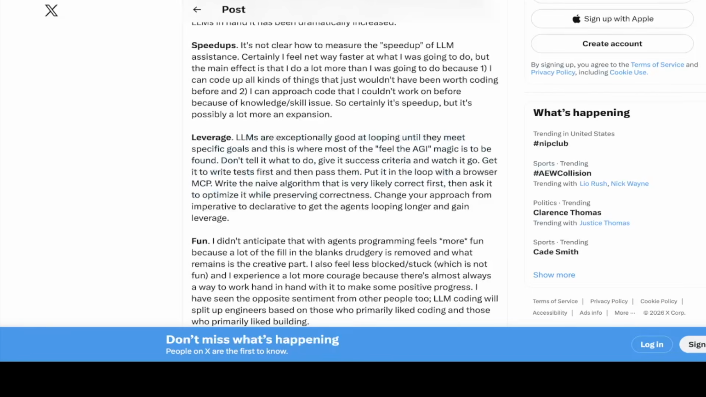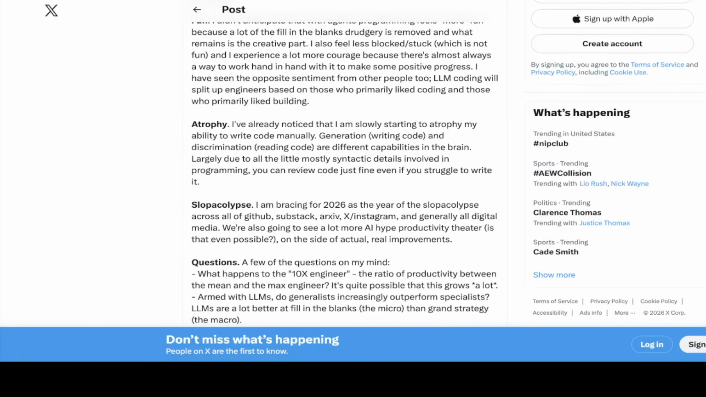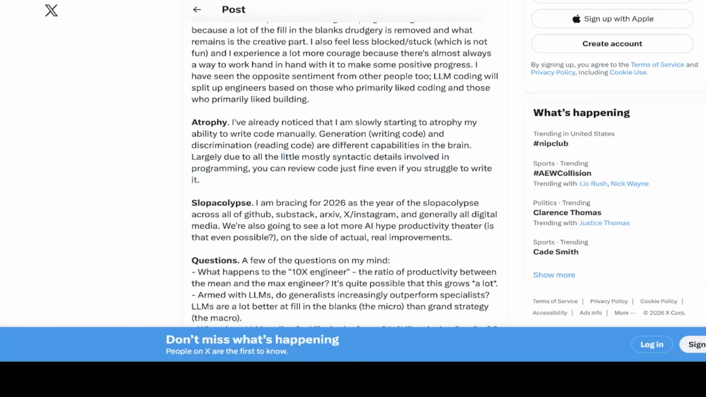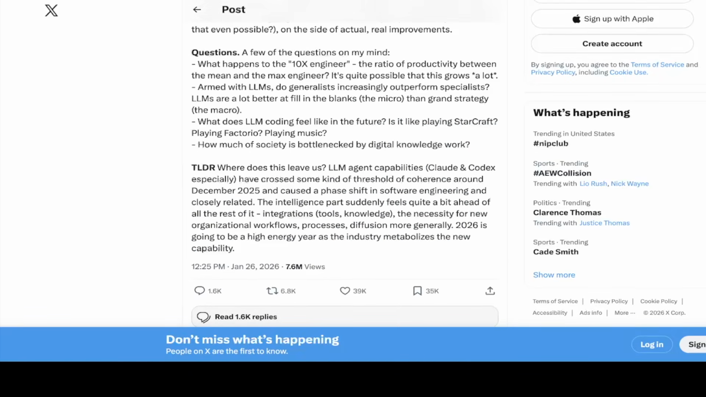So that's basically the leverage of the agent. He said he doesn't want to write code anymore, and generation, the writing of code, and discrimination, the reading of code, are different capabilities. So he's saying that he doesn't want to write, but he still reads code. Then there's "TL;DR," too long, did not read. So he's very excited to see what's coming next.